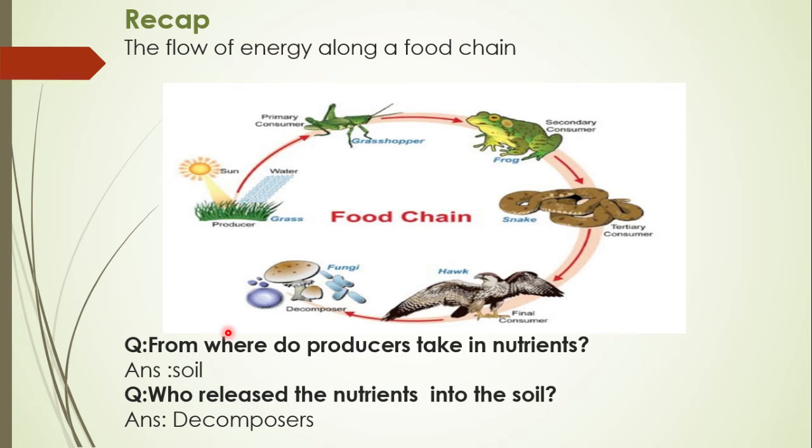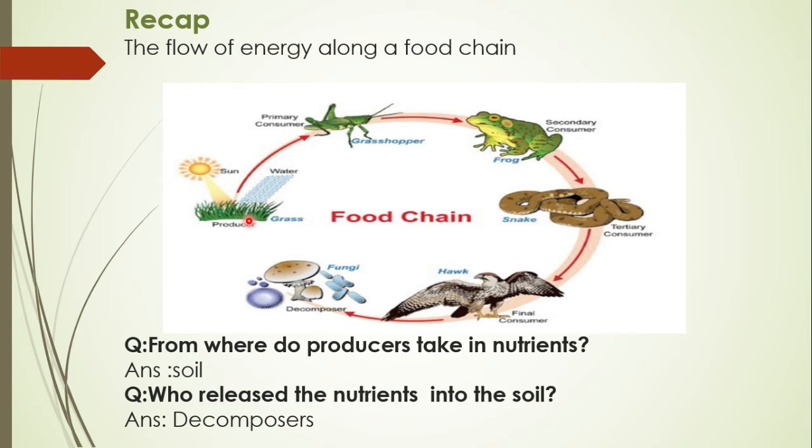The food chain is given to you. What does it show? It shows the flow of energy from one organism to another, or simply it is the pathway that shows the flow of energy. If you observe this food chain, it starts from producers.